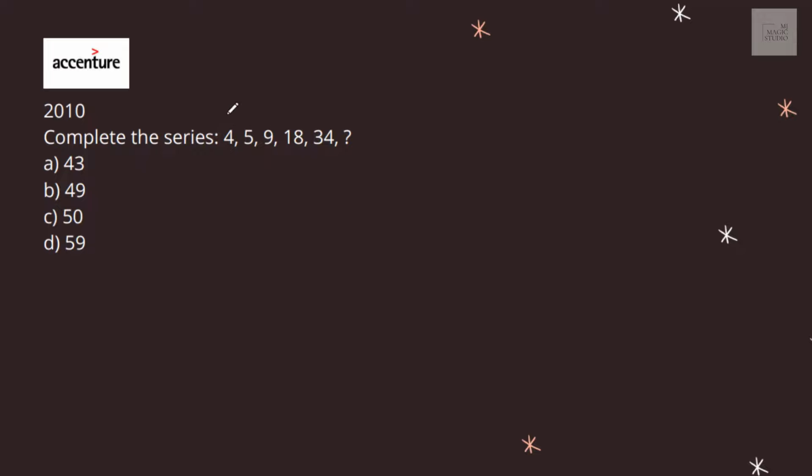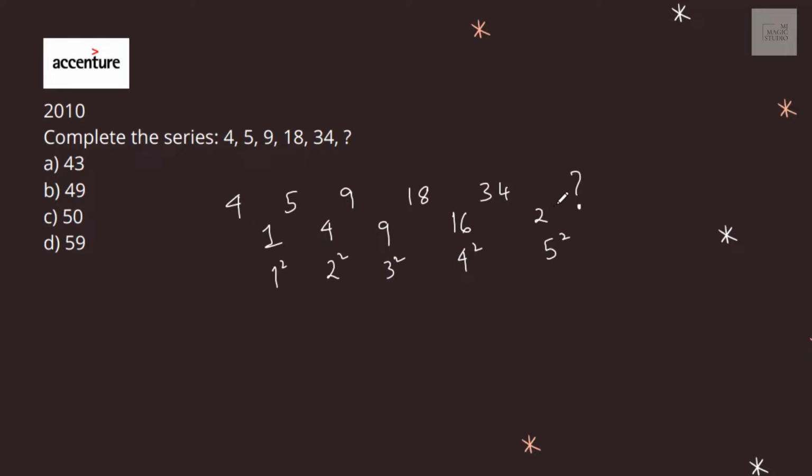Now in this question, complete the series, but numbers are there, and very often we have seen that in number series type questions, try to identify the gap pattern, and those are always helpful in finding the answer. Your gap is 1, 5 minus 4 is 1, 9 minus 5 is 4, 18 minus 9 is 9, 34 minus 18 is 16. Now we can see that these gaps are squares of natural numbers. 1 is 1 square, 4 is 2 square, 9 is 3 square, 16 is 4 square. Then very much chances are that the next gap will be 5 square, so 5 square is 25.